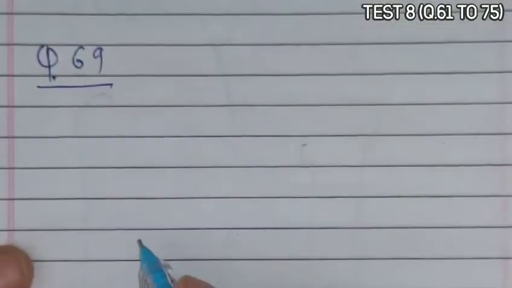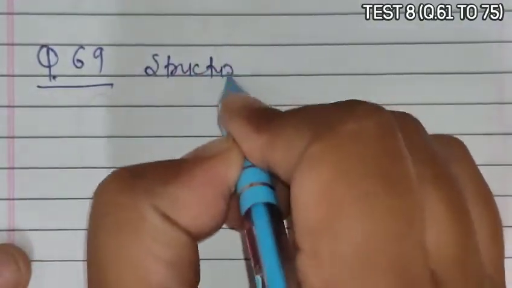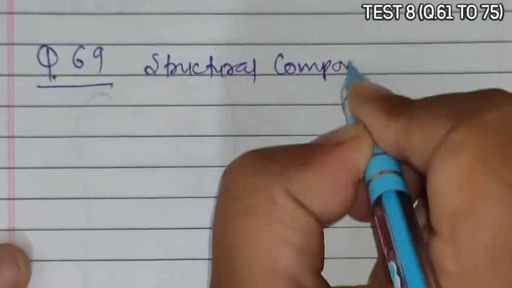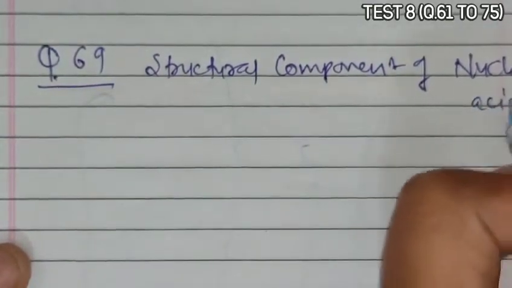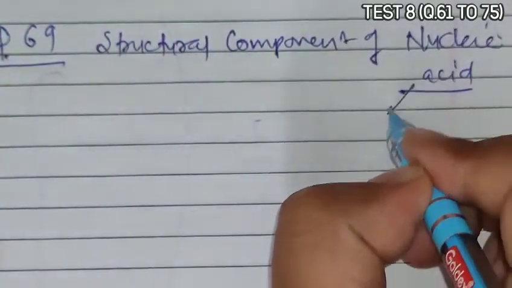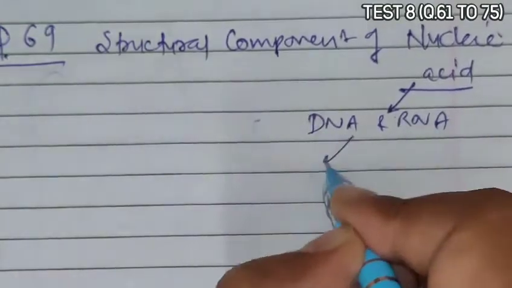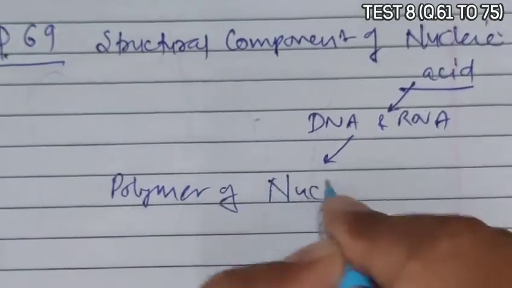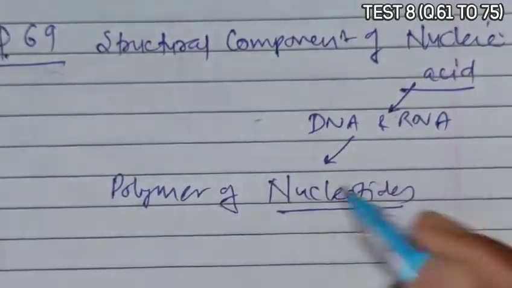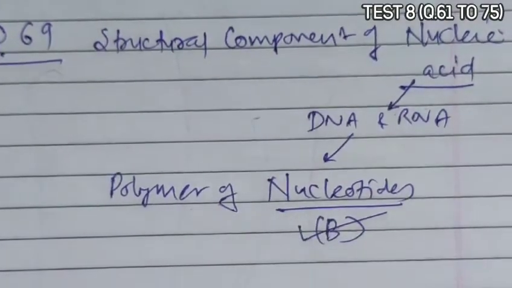Next is question 69. Question 69 asks the structural component of nucleic acid. Now we know that nucleic acids are nothing but DNA and RNA, and these are polymers of nucleotides. So B, nucleotide, becomes the correct answer.